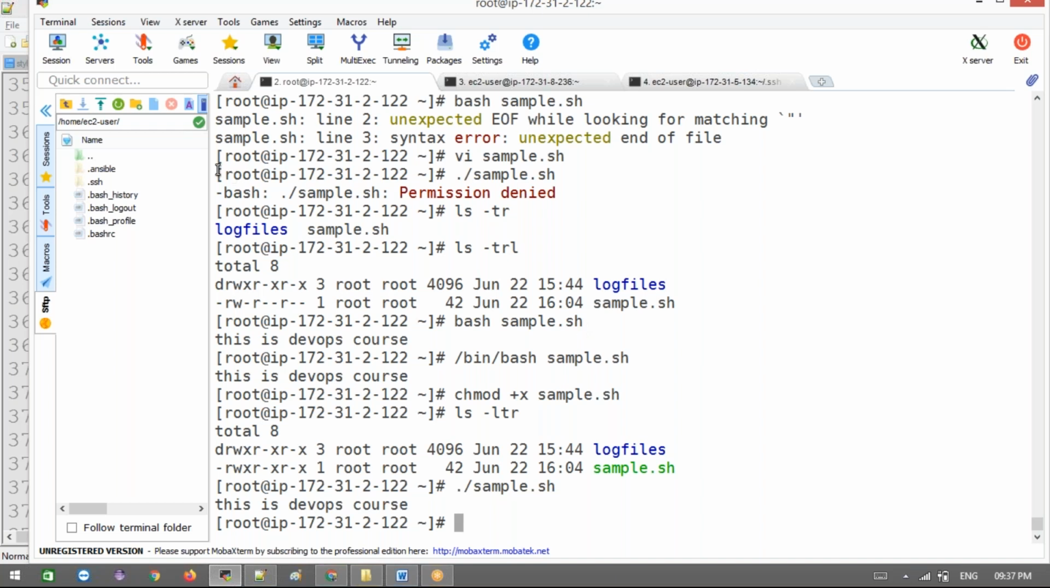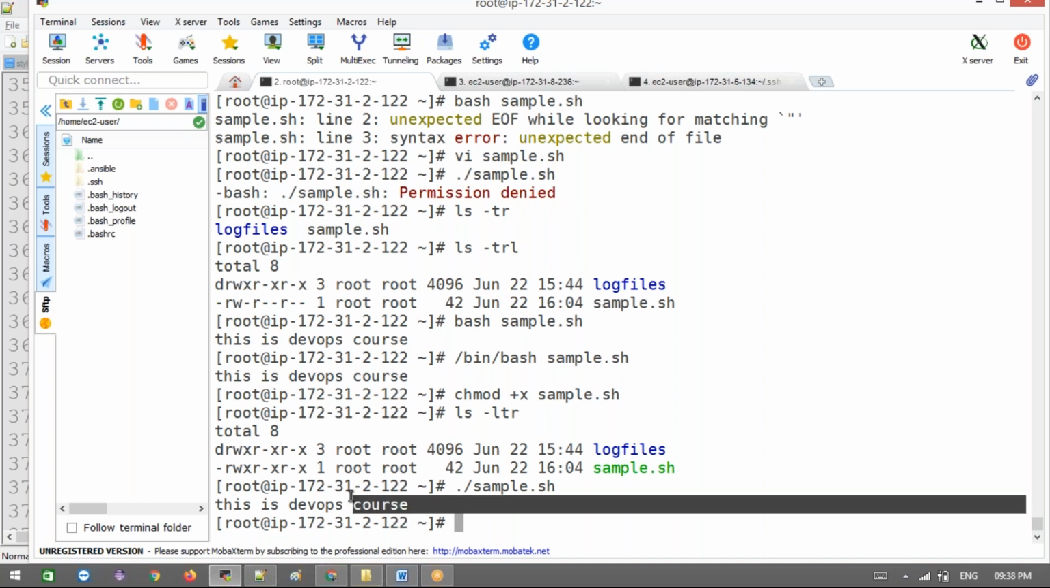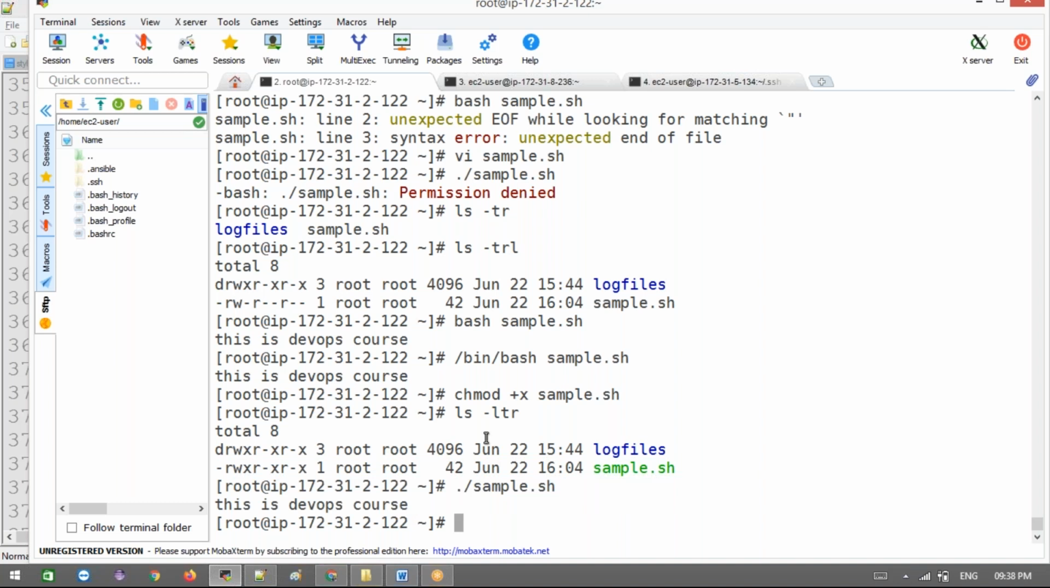Earlier we got the permission denied issue. When you have the executable permission, we don't have the permission denied issue. Then we can execute the shell script. Is that clear now? Basically, when you write any shell script, you give the permission for executable purposes. This plus x means all users get the executable permission.